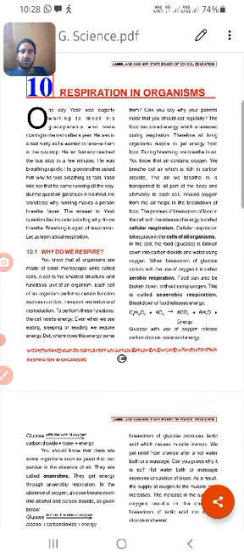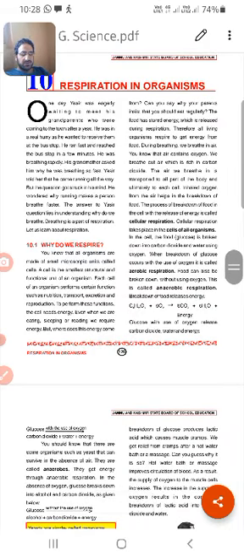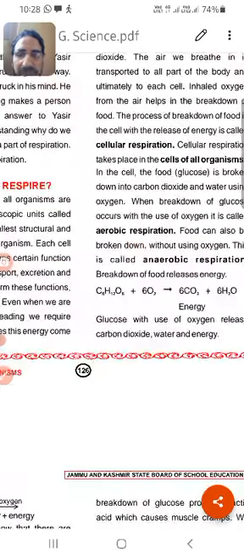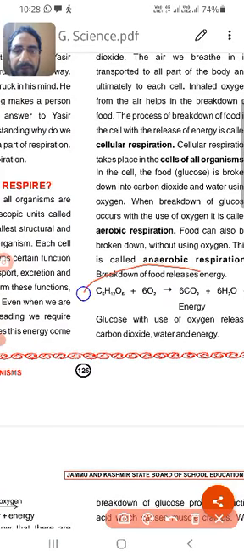If the breakdown of glucose takes place in the presence of oxygen, then it is aerobic respiration. But food can also be broken down without oxygen. This is called anaerobic respiration. If you see the reaction, this is almost exactly the opposite of photosynthesis. In photosynthesis, 6 times water and 6 times CO2 combine to give glucose and 6 O2, and here energy is released.